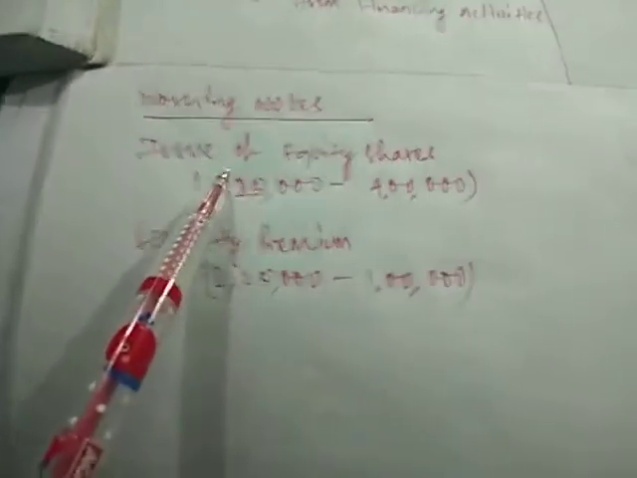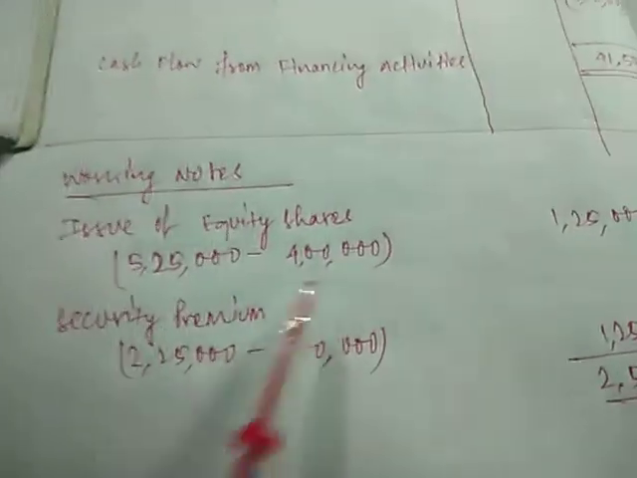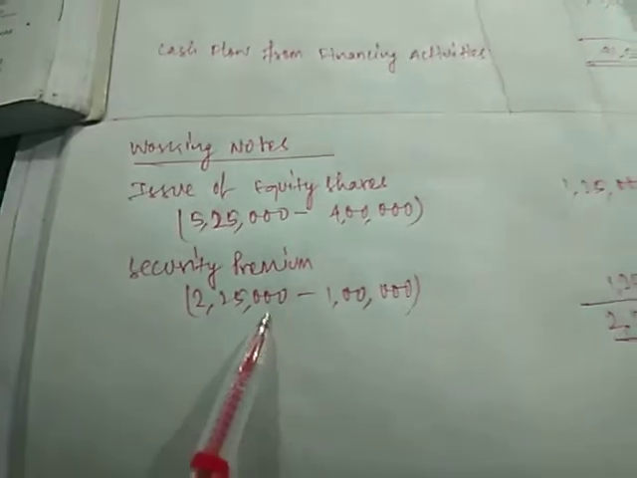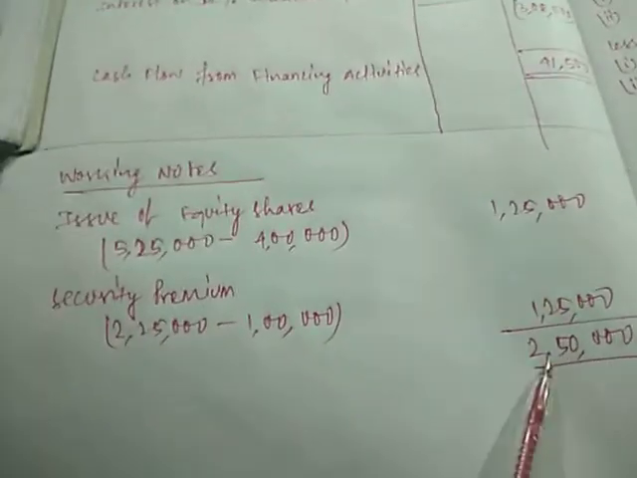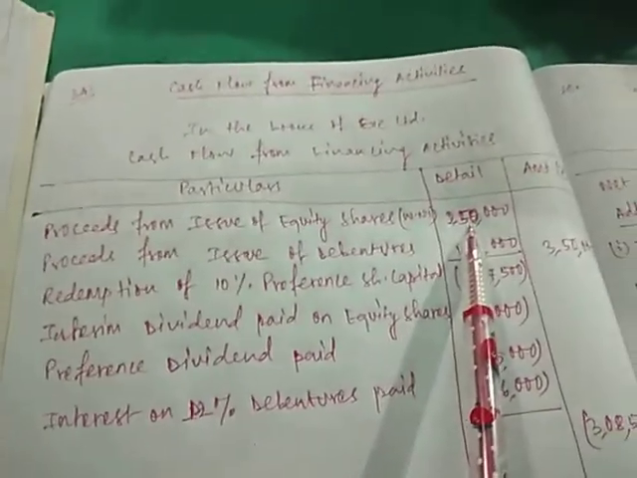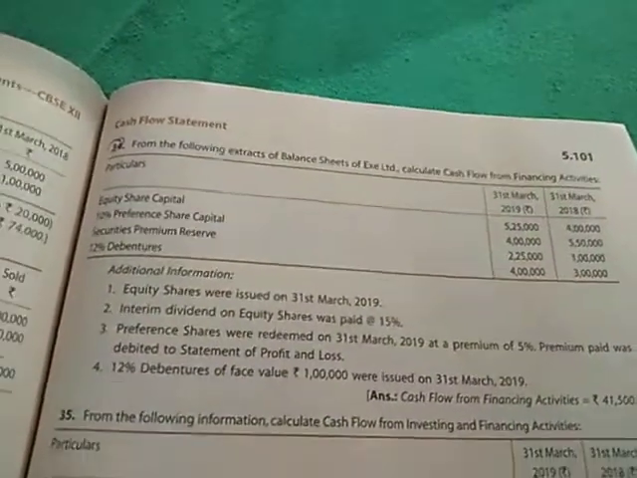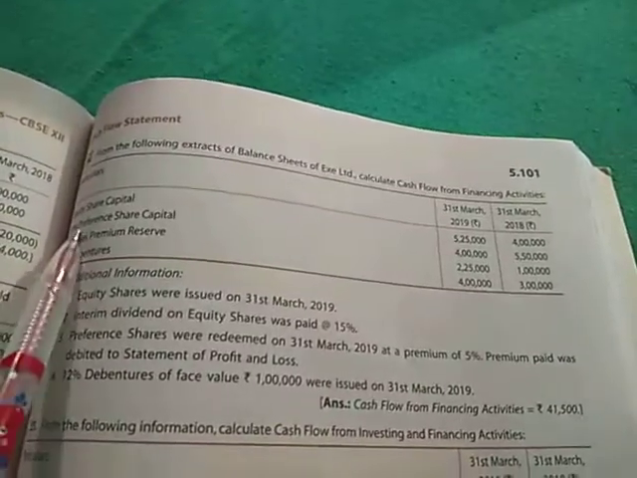Let us move on to working notes. Here you can see issue of equity shares rupees 1,25,000, that is 5,25,000 minus 4 lakh, as well as security premium rupees 2,25,000 minus rupees 1 lakh. It is also 1,25,000 plus 1,25,000, it is 2,50,000. So you can write here proceeds from issue of equity shares 2,50,000. Next, preference shares were redeemed, so it will not be a cash inflow, it will be cash outflow. Security premium reserve, we have dealt with it.